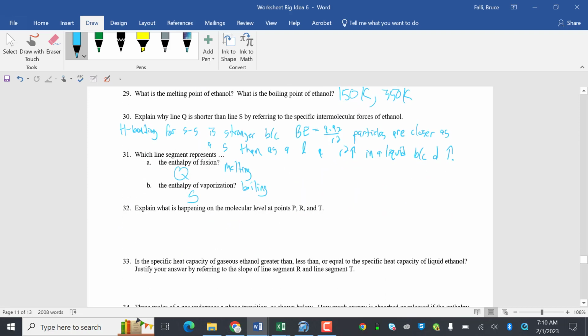At PRT, kinetic energy increases, temperature increases, and velocity of particles increases.